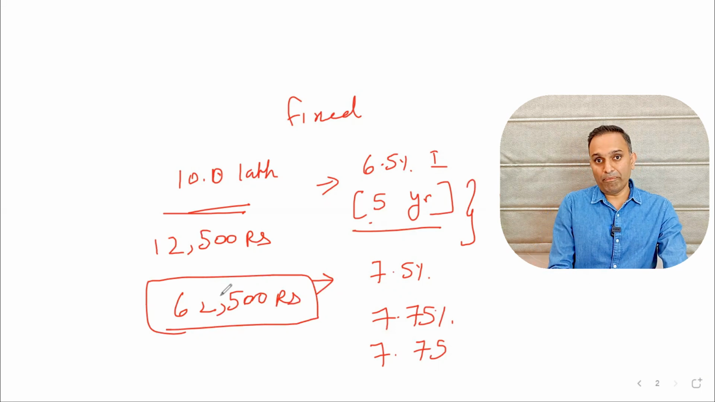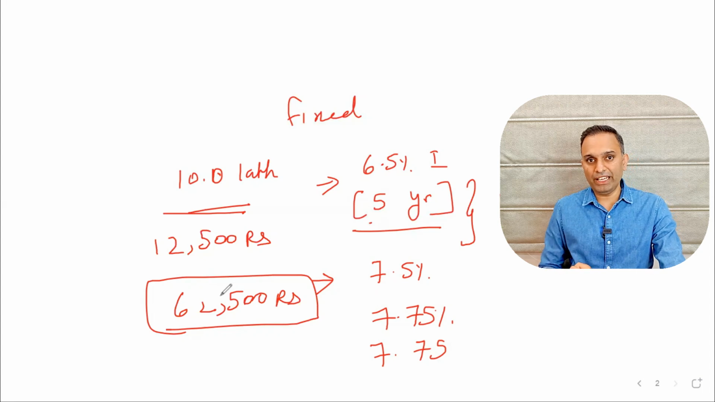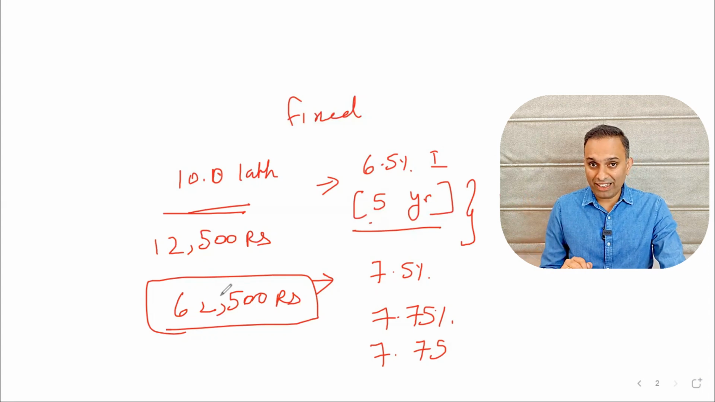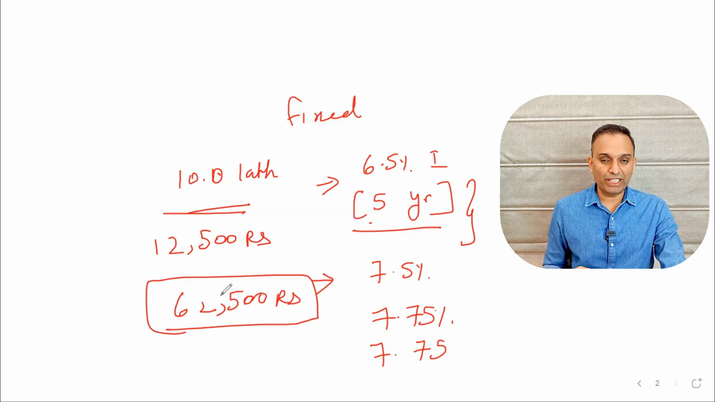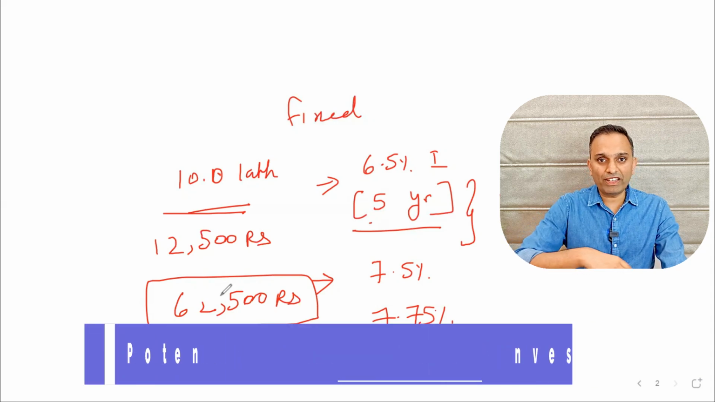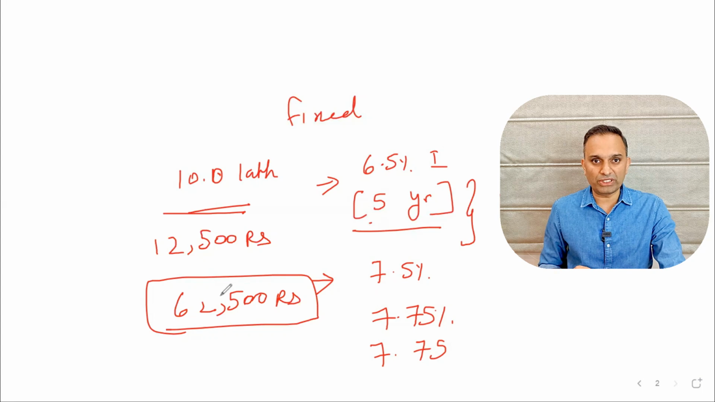Now the point is, hey, my dad has already invested that money last year in a fixed deposit. Now what can he do about this? Because the interest rates have increased, 1.25% is a lot of money, as we can see, 60,000 rupees. He can potentially go down, break the existing fixed deposit and reinvest in another fixed deposit.